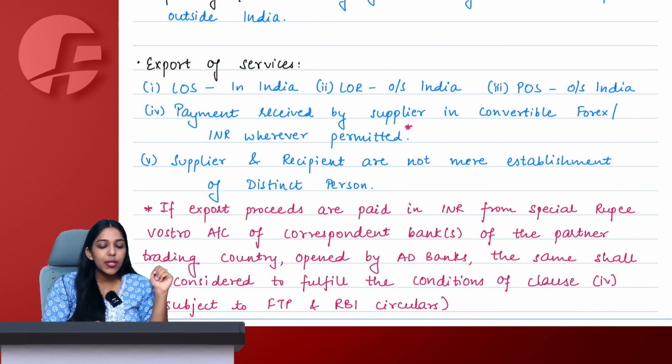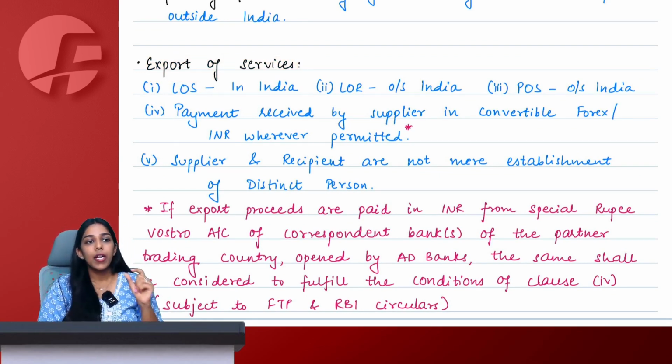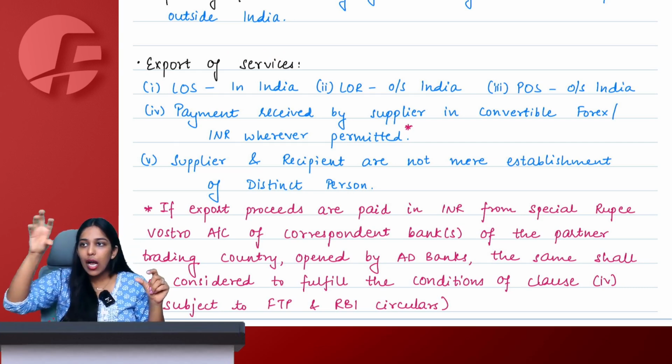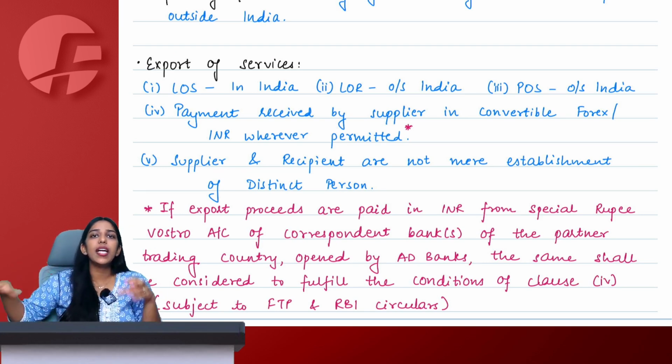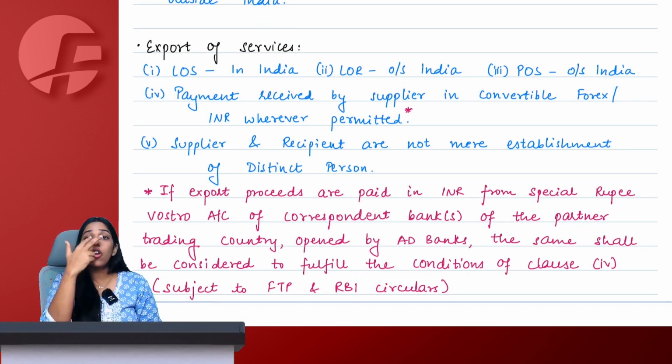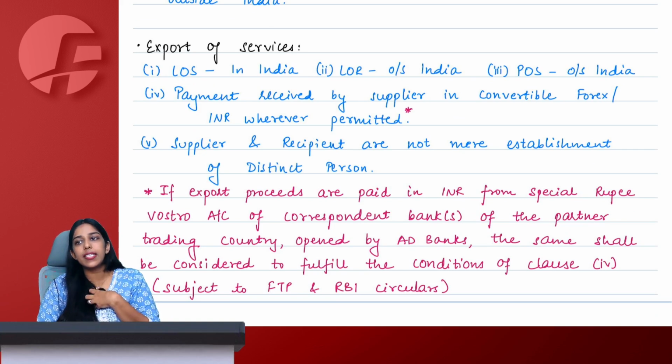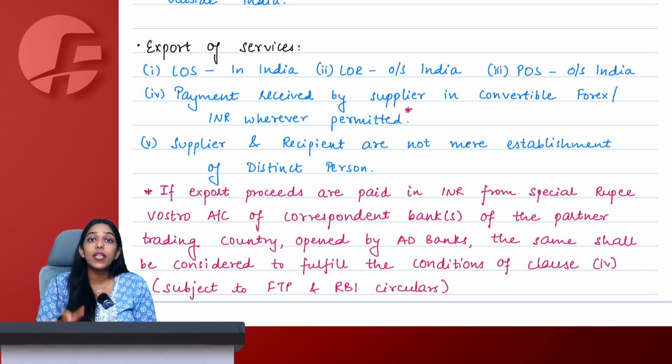See, goods you can physically, tangibly see. You can actually see the goods moving out of India. Therefore, it is very simple that if these goods go out of India, it is export. Services I cannot see, no. Let's say today I say that I have exported someone a service. How can we check whether that export has happened or not? Because service you cannot see.